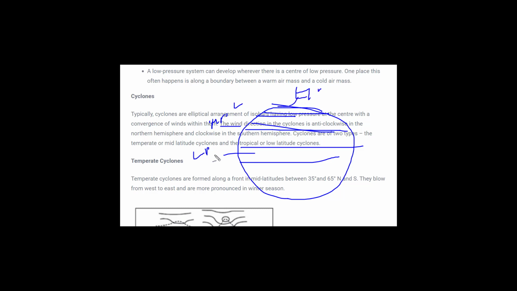Winds blow from high pressure to low pressure. Over here, air gets heated up at low pressure and starts moving upwards, and when it moves upwards, low pressure is created over here, and over here we had high pressure.